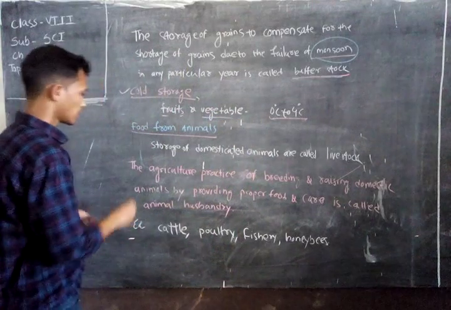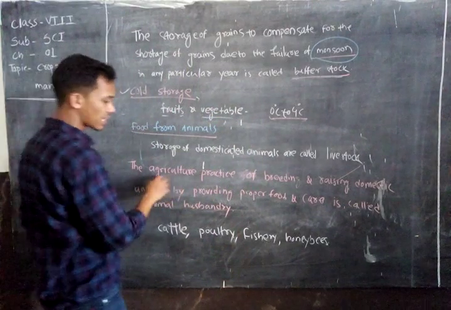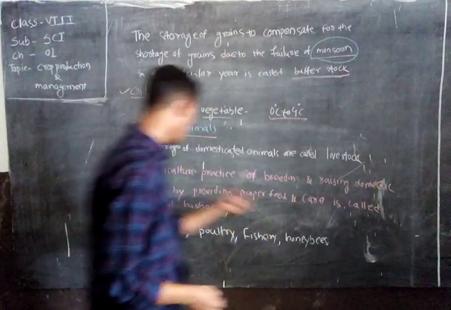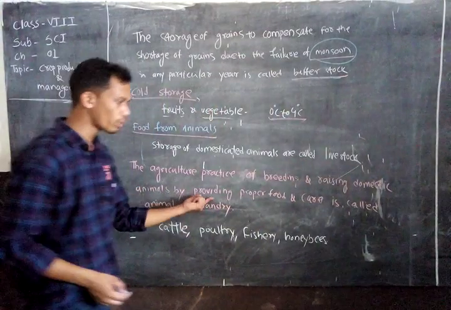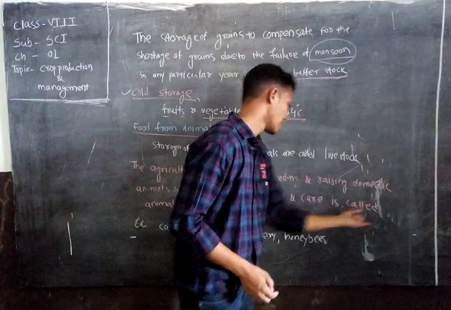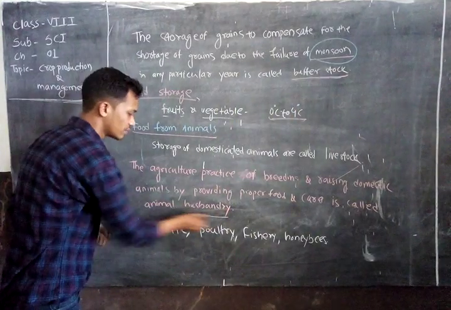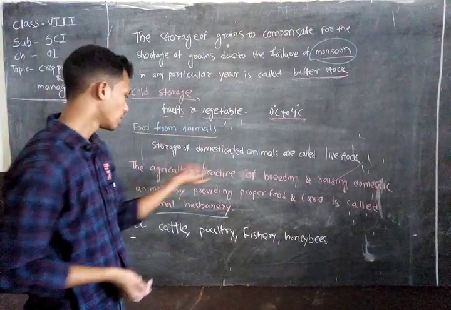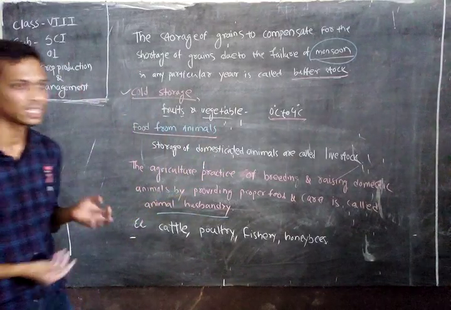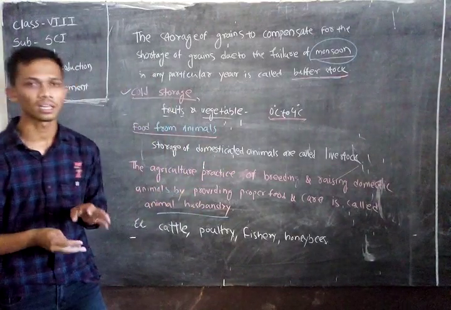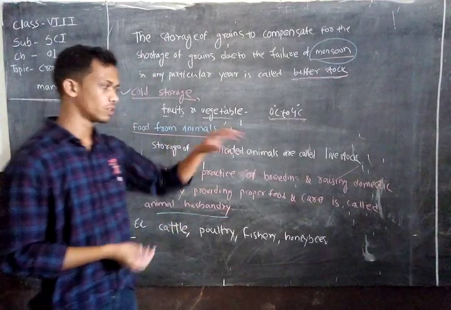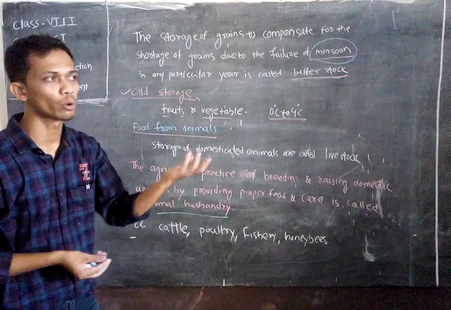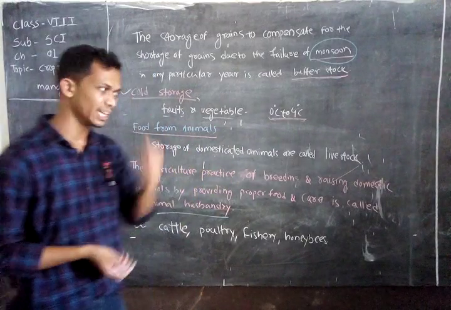Okay, so the agricultural practice of breeding and raising domestic animals by providing proper food and care is called your animal husbandry. Animal husbandry is nothing but taking care of the domestic animals, or those animals who provide us food or nutrients.